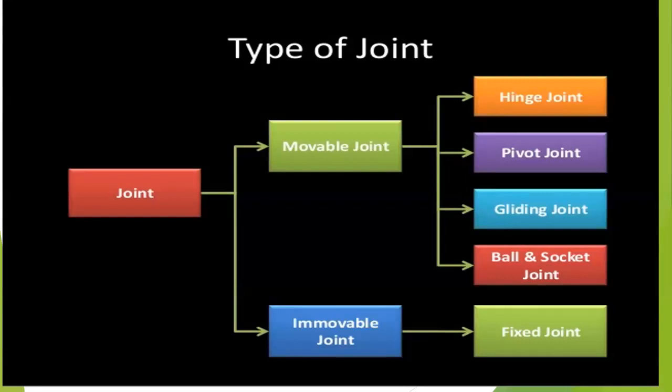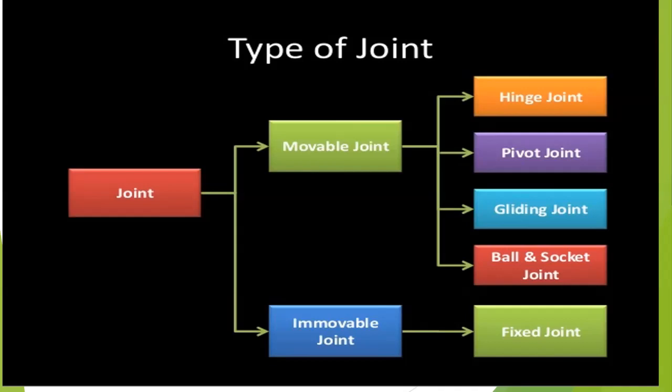Next, we will discuss the different types of joints. There are different types of joints in the human skeleton to carry out different kinds of movements. Two types of joints are there: movable joints and immovable joints. Movable joints are again classified into four classes: hinge joint, pivot joint, gliding joint, ball and socket joint, and immovable, that is the fixed joint.